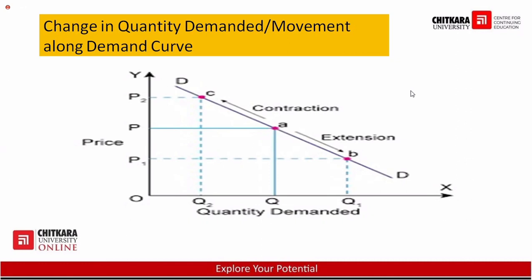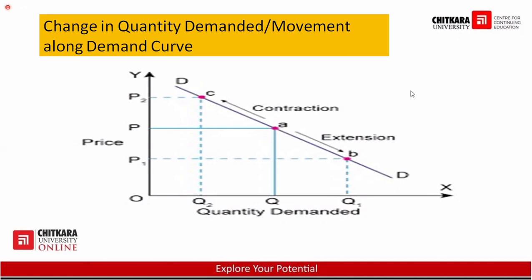If the price increases, the demand will decrease. If the price decreases, demand will increase. In this graph, you can see that on the x-axis we have demand, on the y-axis we have price. When you are moving from A to C, this is known as contraction. Why? Because when I am moving from A to C, the price of the product is increasing and the demand of the product is decreasing.